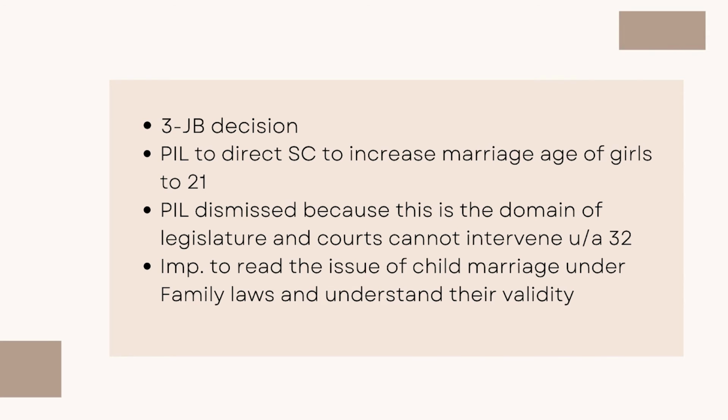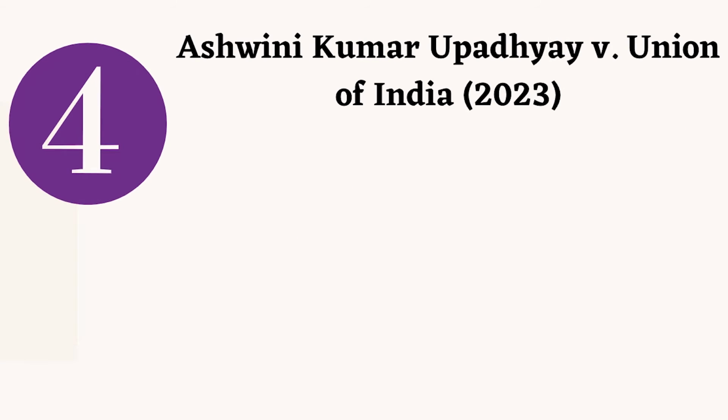So even though the judgment is very short, the issue is important because for this you will have to read the issue of child marriage and whether child marriages are void or valid or legal or illegal under the Indian laws. So you will have to have a good understanding of the Hindu Marriage Act, the Muslim law on marriage, and also the Prevention of Child Marriages Act to understand the legality of child marriages in India. So this is the next important judgment that we have.